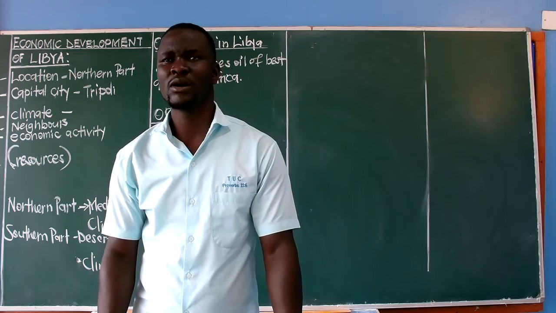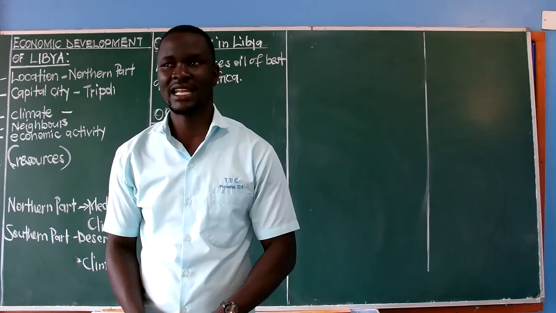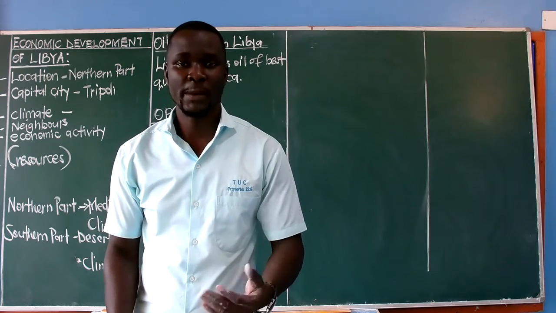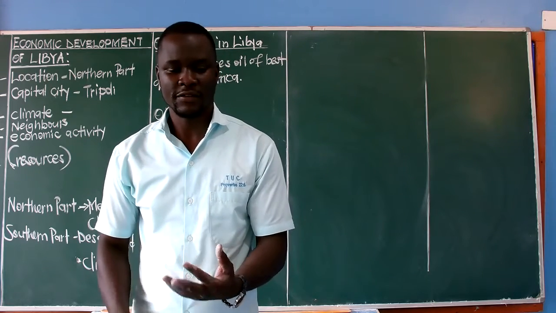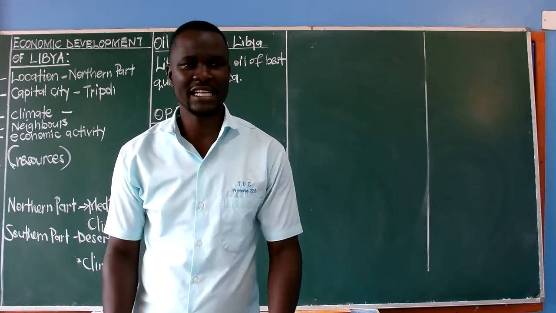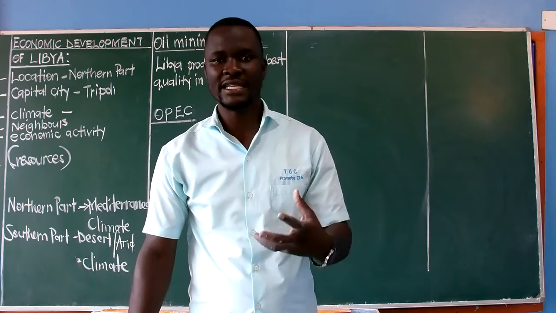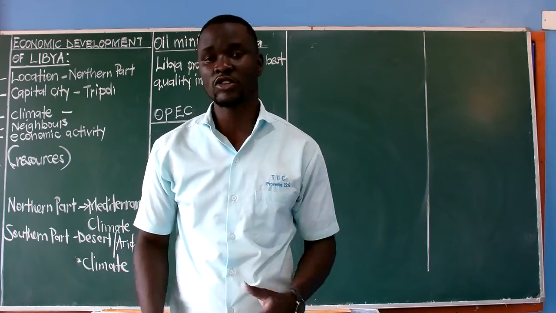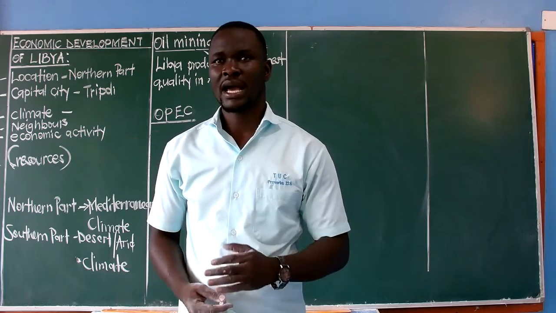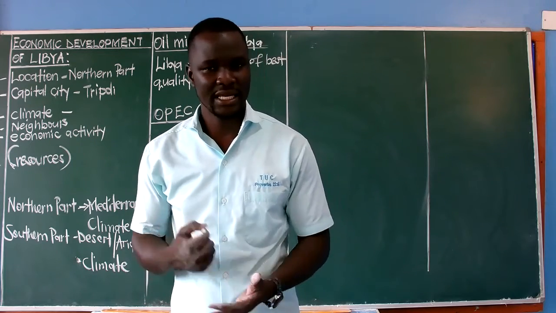And then we talk about market. We know very well that in a country, people are the ones who provide the market for the goods which are manufactured. And if a country has a few people, then it means the people who are to buy these things are going to be few. That is what we call lack of market for the goods and services produced in the country.